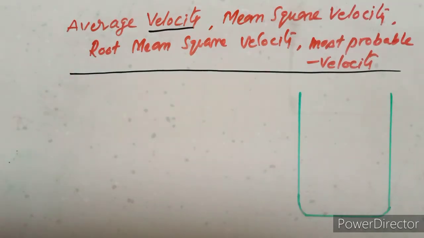According to kinetic theory of gases, a vessel or container consists of gas. That gas consists of a number of molecules.